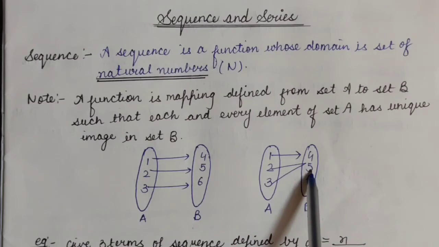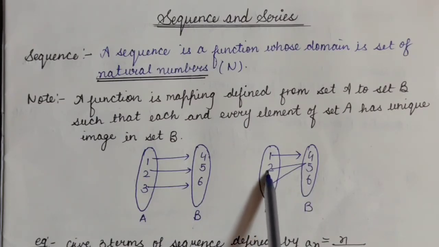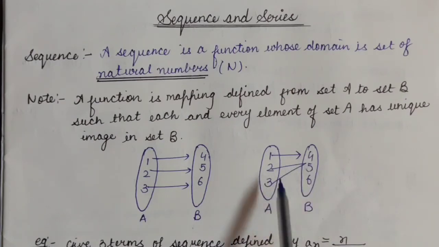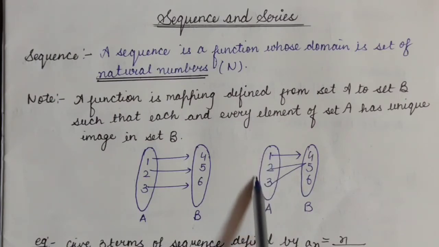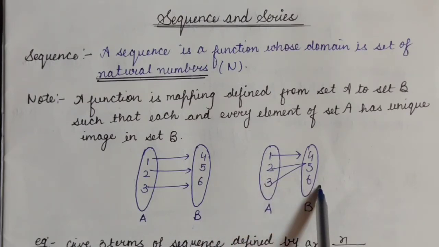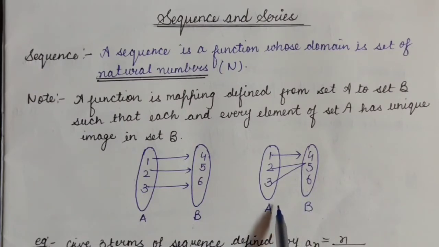It will still be a function. But if image of 2 is 5 and image of 2 is 6 also, in that case it will not be a function. But now it is a function because each and every element of the domain has a unique image in set B. So in this case we will say that it is a function.